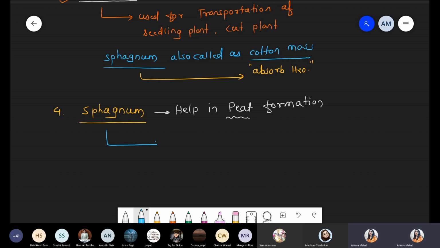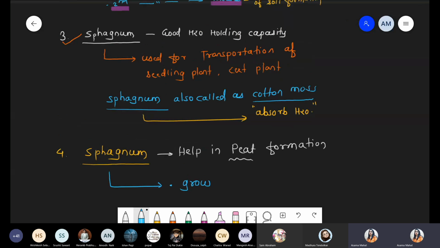So I'm writing some point here. First point with respect to sphagnum. Ma'am, please go. Done. Don't worry, Vaibhavi, it's already started. Should I continue? Should I continue?